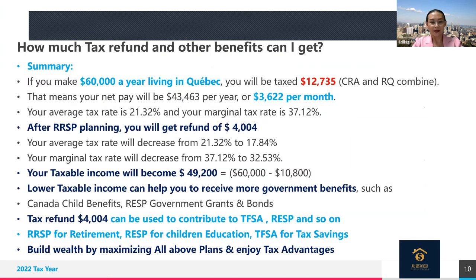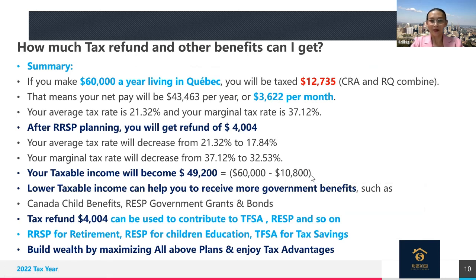So here with the tax refund, we'll see there are many results. At least we help the person to get more tax refund. The second one, we can also help them to decrease their average income tax rate and also marginal tax rate. And the result is that the benefit will be very immediate, right?